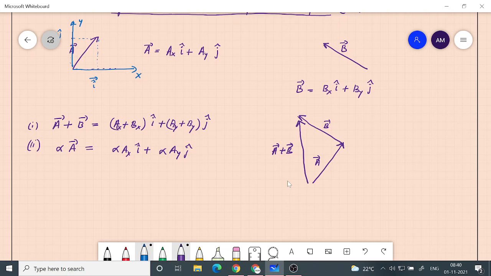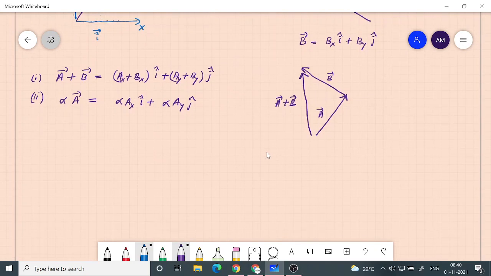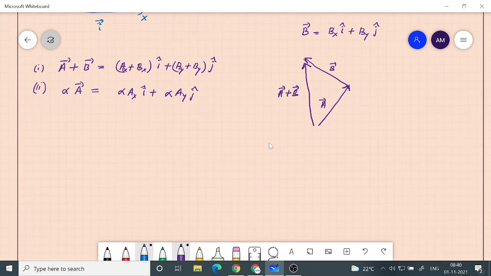Now very easily we can see that our signals which we have been studying also satisfy these properties. So if I elaborate the second property, what does it mean? Say we have our vector A, for example. So if this is vector A, then multiplication by a scalar means, say alpha is positive, and also let's say that alpha is greater than 1. So what will be the result of multiplying by alpha?